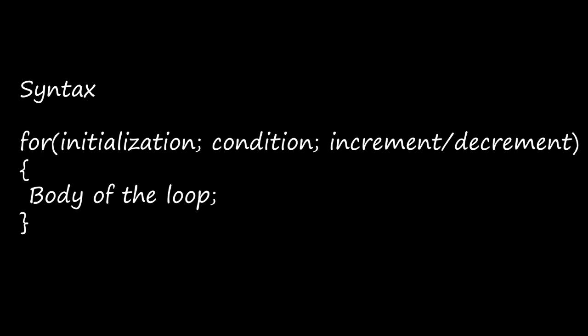And the third and the final part is increment or decrement. This determines how the value of the control variable is changed. That means if you are giving a is equal to 2, here in this increment or decrement part, you have to give a plus plus or a minus minus. That means each time the loop is processed, if you are giving the increment sign there, it will add 1 to it and again the coding will be executed. Right?